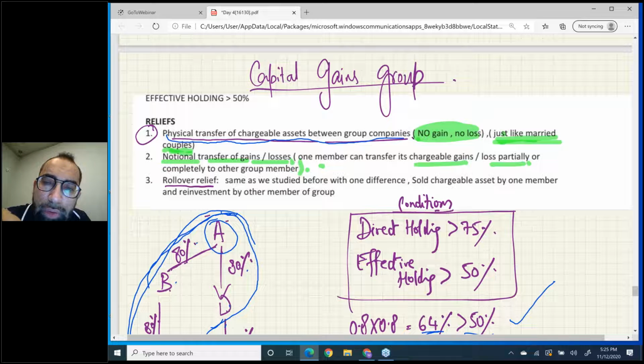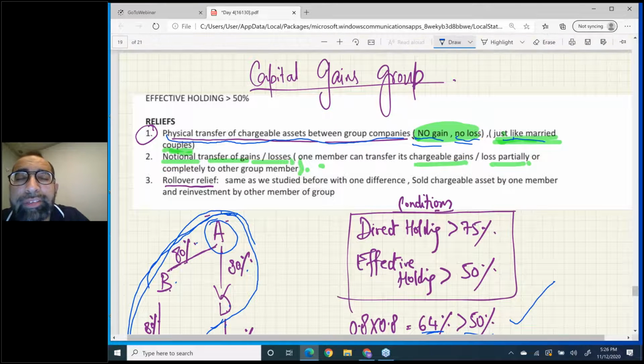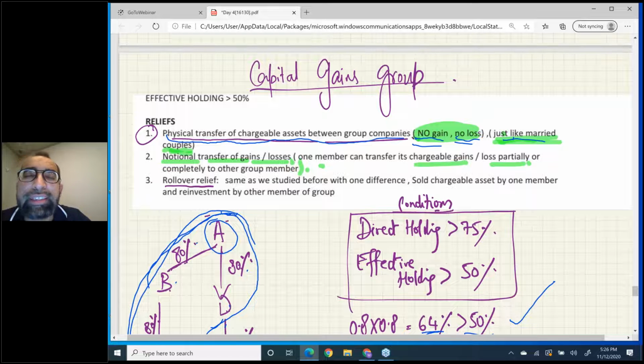They will be treated as a no gain no loss transaction. Physical transfer of a chargeable asset between a group of companies will be treated as a no gain no loss transaction. Just as a hint, like married couples, hope you remember the day one revision, we discussed married couples and civil partners.